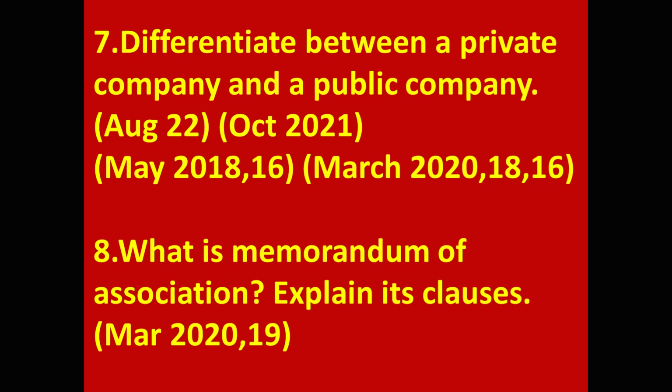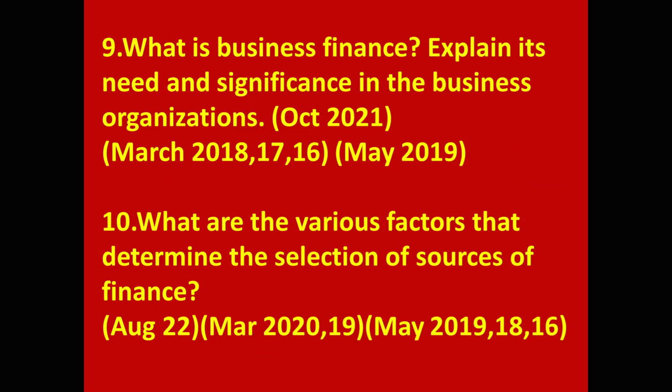What is Memorandum of Association? Explain its clauses. 9. What is business finance? Explain its need and significance in the business organizations. 10. What are the various factors that determine the selection of sources of finance? With this, 10 marks questions are completed from the commerce part.